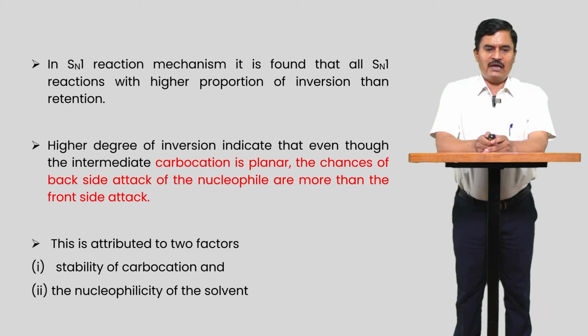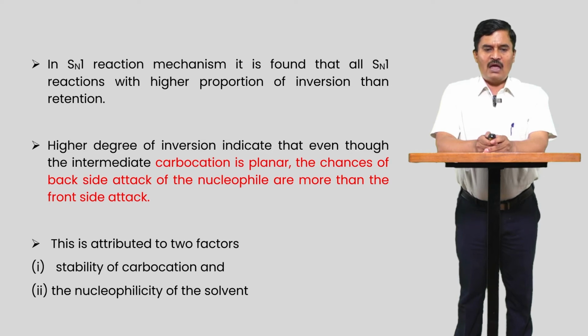So the percentage of racemization in the SN1 reaction depends upon the stability of the carbocation and also depends upon the nucleophilicity of the solvent. If the carbocation is more stable, then there is a higher percentage of the racemic mixture, meaning 100% racemic mixture. Otherwise there is a higher percentage of inversion and a lower percentage of retention.